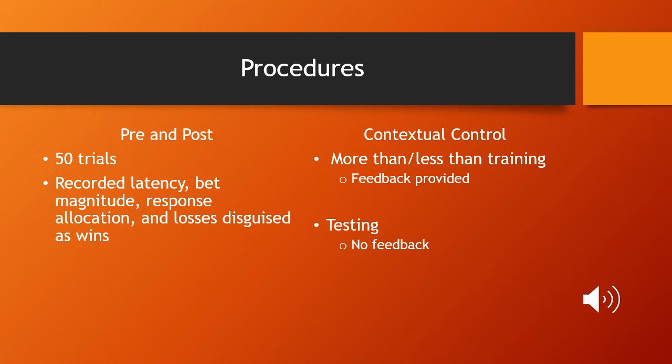Contextual control was trained using more than less than during training. Feedback was provided. The mastery criterion was set at 43 out of 48 trials, or 90%, and testing was set at the same. Feedback was not provided during the testing phase. Participants were able to complete all of the pre, post, and contextual control training in one session.